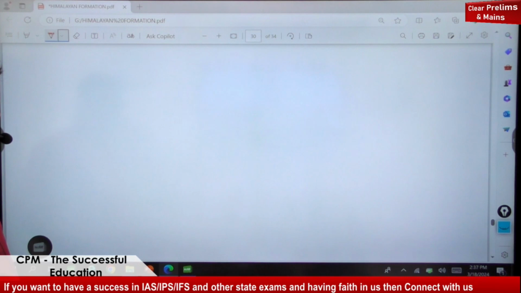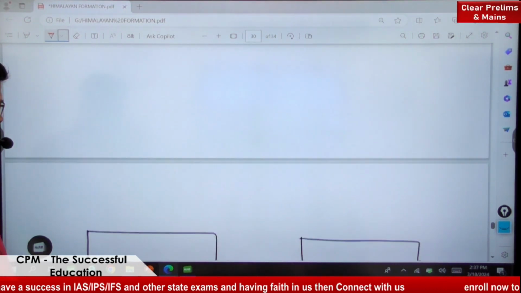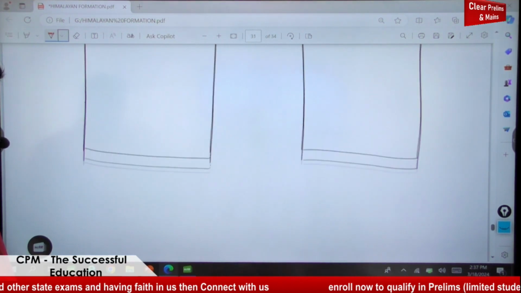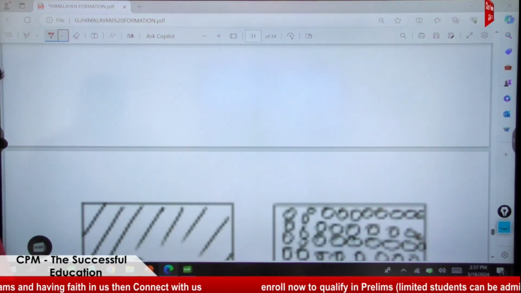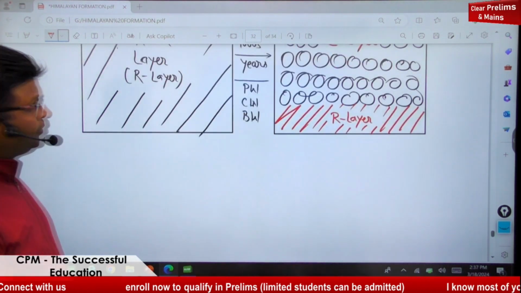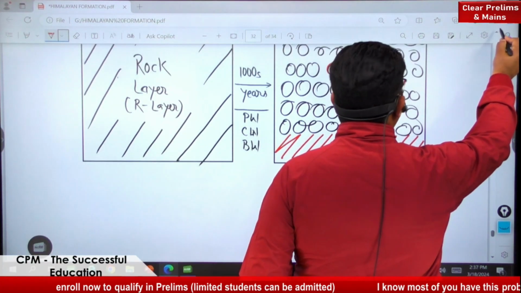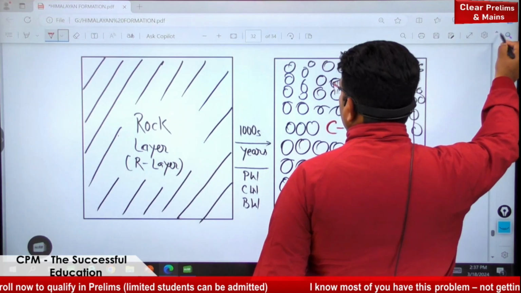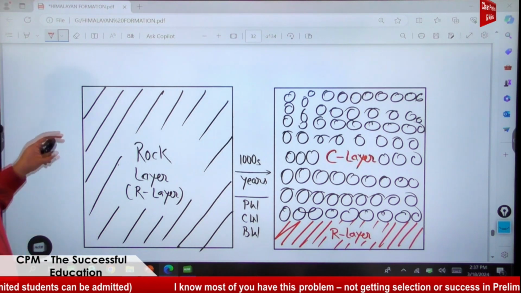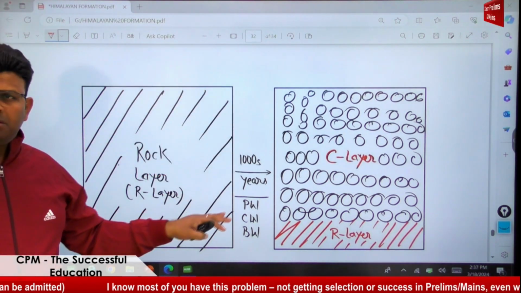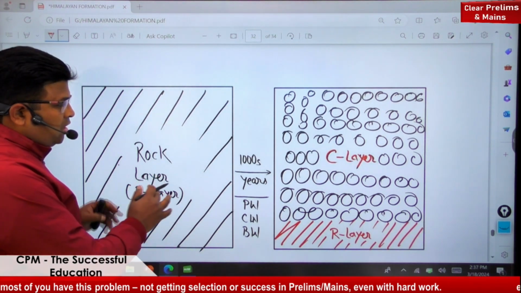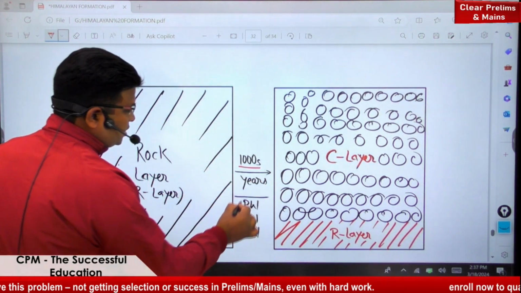Let us understand here. If we look, there is a rock, completely rock, and in this rock, over thousands of years, what is happening?